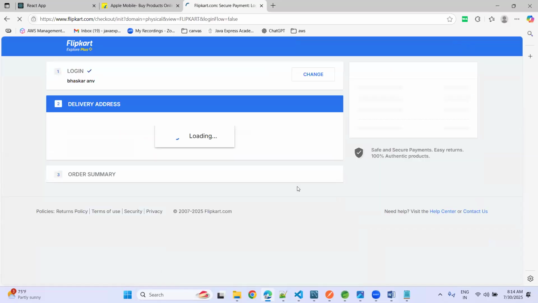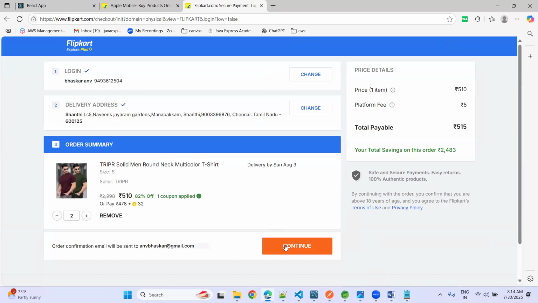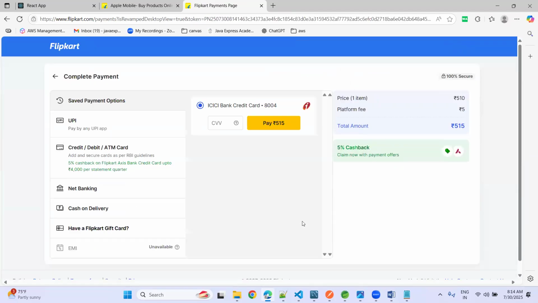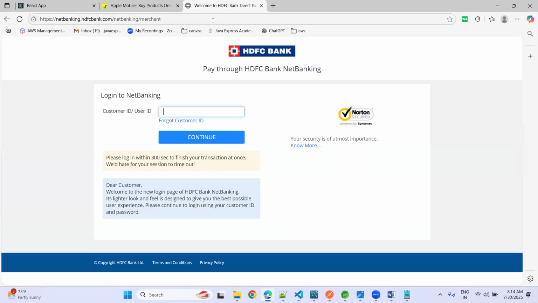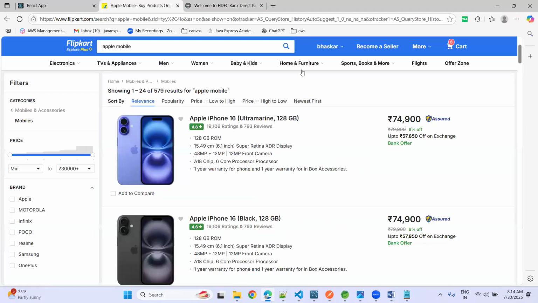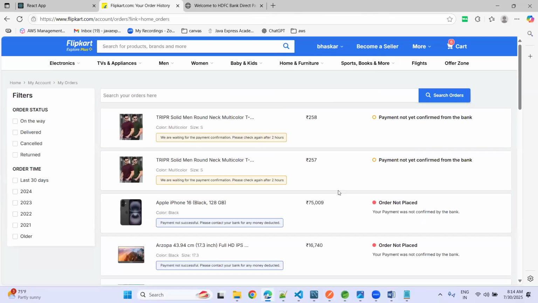When you click place an order, here you need to choose the delivery address. Let me choose a delivery address and continue. Now it is going to the payment page. When you click on net banking, as a payment, it will visit HDFC net banking here. Real time banking will open. Once your payment is successful, it will directly navigate to your orders page. Whether your order is successful or not, you can see here.